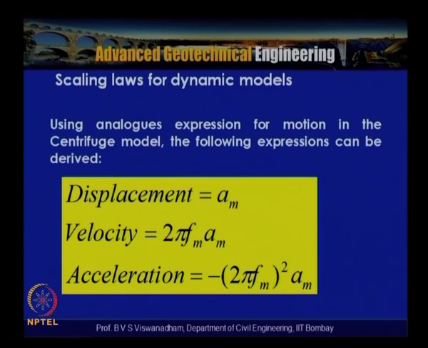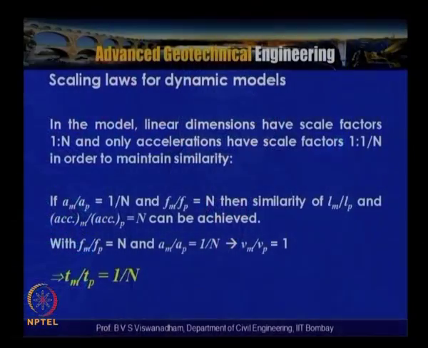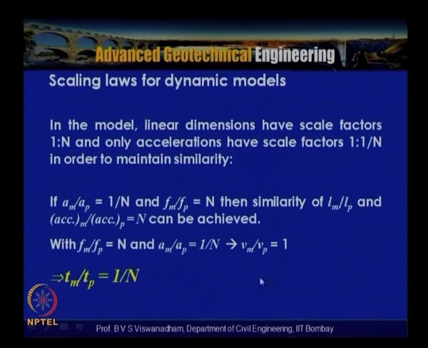So if you are able to have the same motion subjected to the structure, then for the acceleration to be n times that in the prototype, the frequency has to be n times that of the prototype, and amplitude then will be 1 by n times that in the prototype, and subsequently we have the time, which is nothing but Tm by Tp is equal to 1 by n. So then with fm by fp equal to n and am by ap equal to 1 by n, what we get is that Vm by Vp is equal to 1.